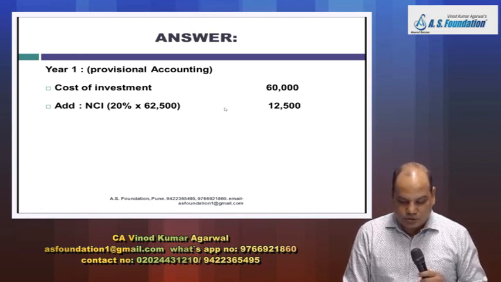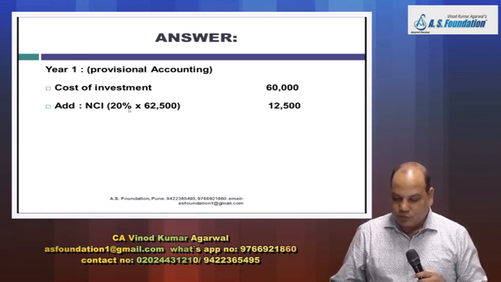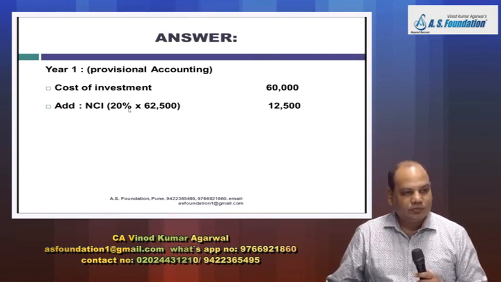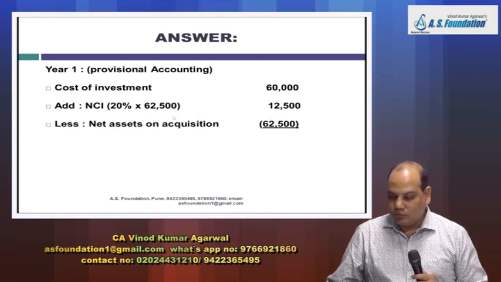Net asset is 62,500. So 20% of that, 12,500. And less net asset on the date of acquisition. Net asset is 62,500. Write in notebook properly.